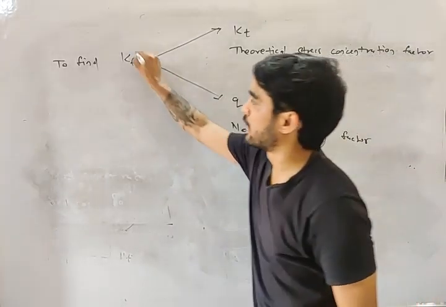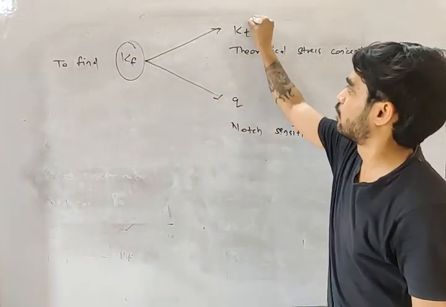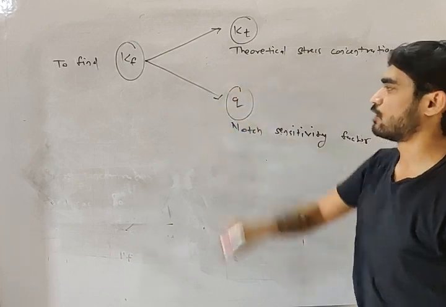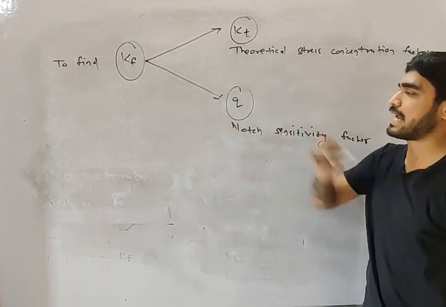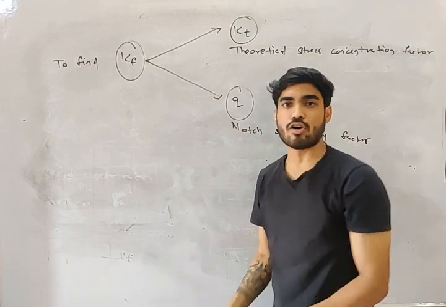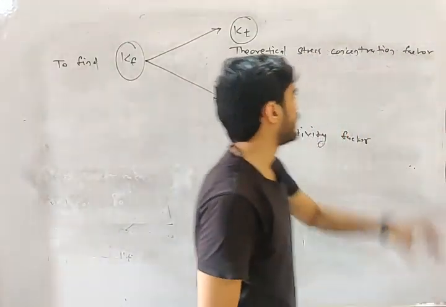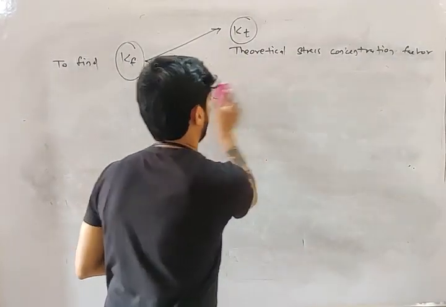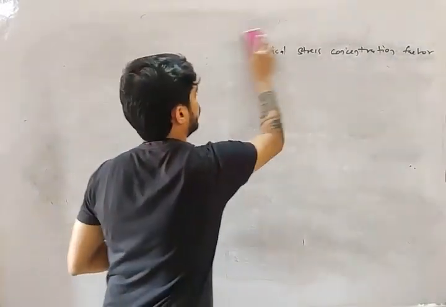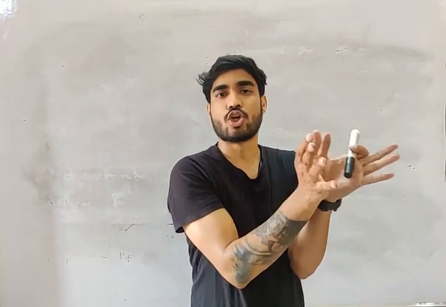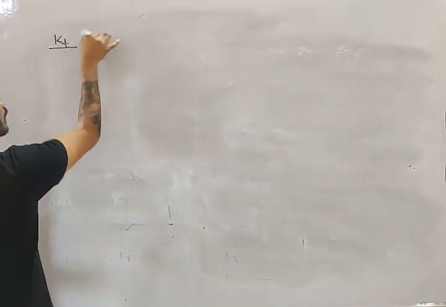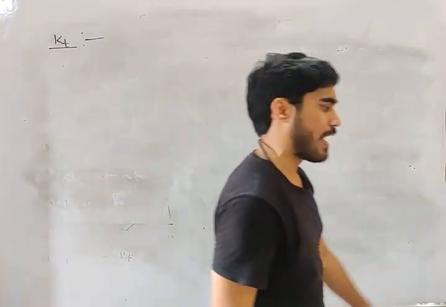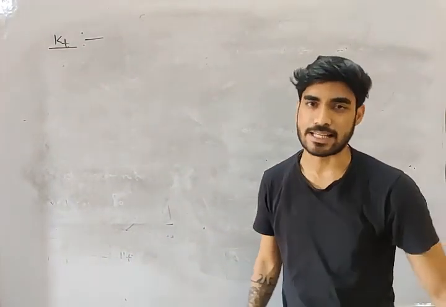So if you need Kf, first you need to find Kt and you need to find Q. If you know Kt and Q, then you can calculate the value of Kf. Now let's understand Kt and Q, and then we will see how you can find Kf. So let's understand Kt. Kt is what? Theoretical stress concentration factor.